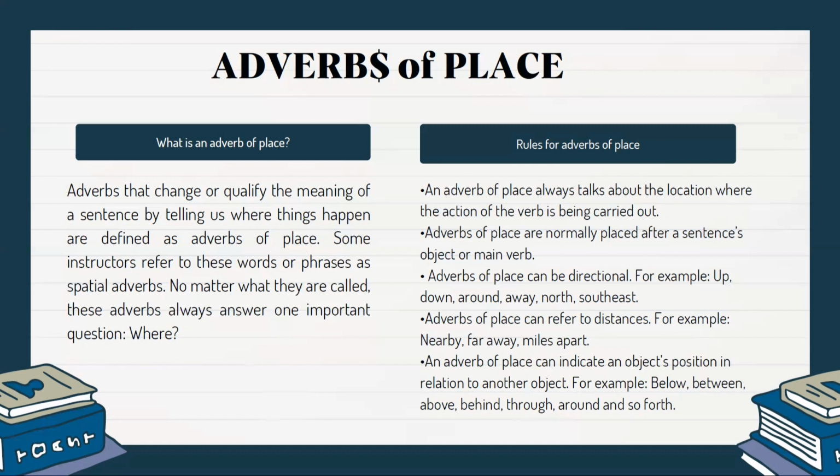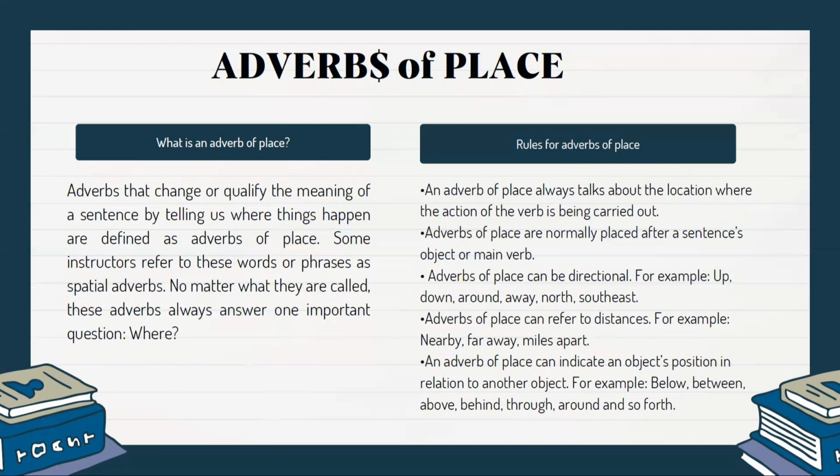Here are the rules for adverbs of place. The first one is an adverb of place always talks about the location where the action of the verb is being carried out. The second one is adverbs of place are normally placed after a sentence's object or main verb. Then adverbs of place can be directional. For example, up, down, around, away, north, and south.